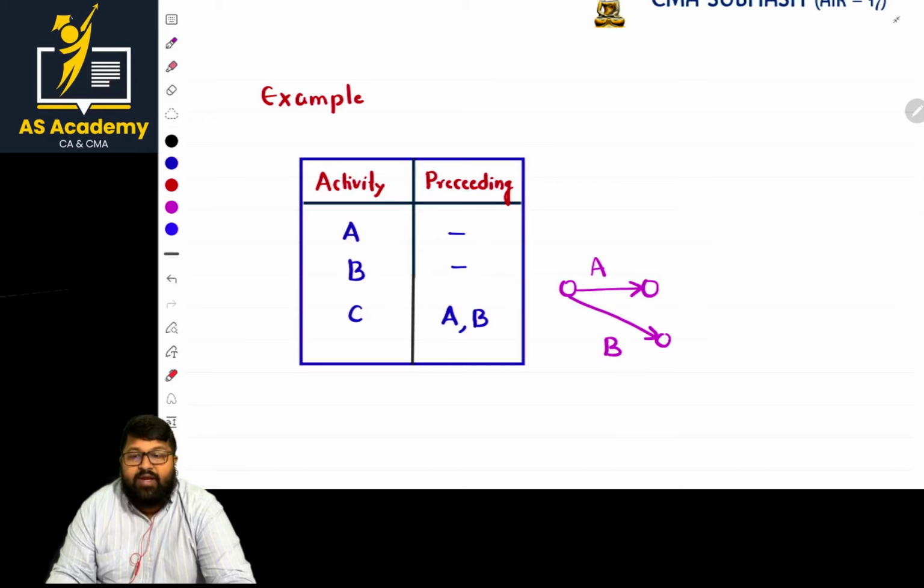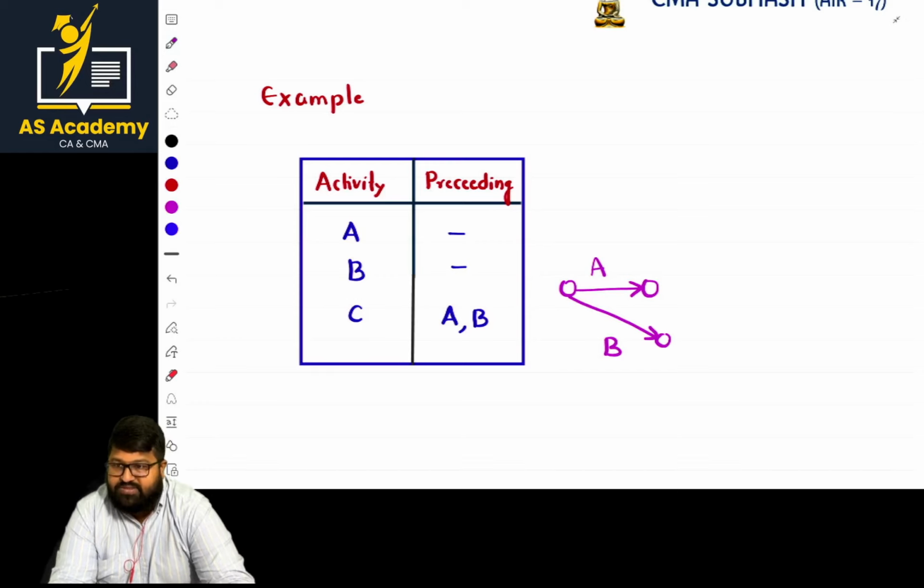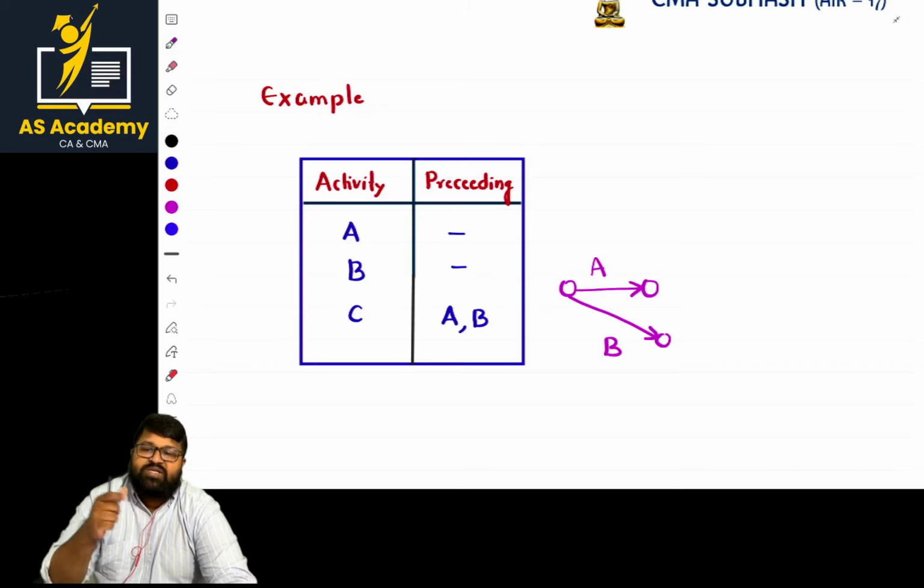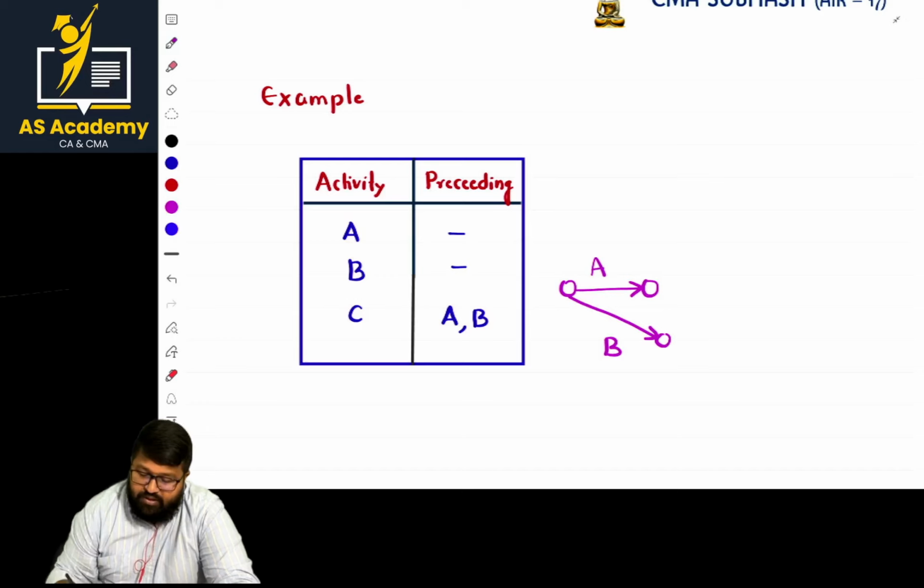One more kind request: this topic is applicable for CMA Inter also and CMA Final also. So when you are solving network diagrams, basically try to do it with a pencil first. If it is satisfactory, go with a pen. If you are doing it with a pencil, you can arrange the arrows and see whether the length is more or not, so the diagram will be effective. Length and all are not important, but if you are representing them properly, then it will be good. Okay, now A and B are done.